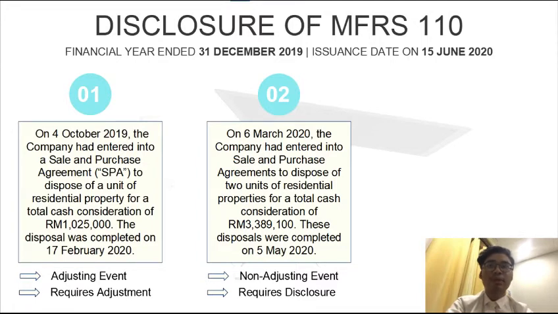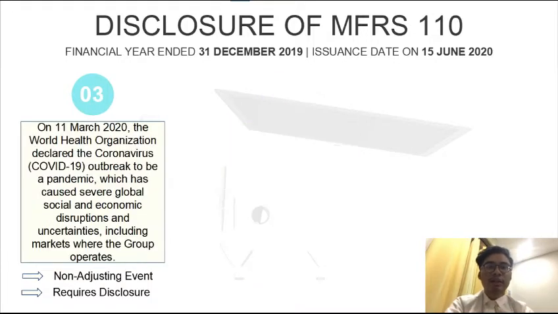The second subsequent event is the disposal of 2 units of residential properties on 6th of March 2020. This event is a non-adjusting event because it happens after the financial year and before the issuance date. Thus, this event requires disclosure. The third subsequent event is the declaration of the coronavirus outbreak to be a pandemic by the World Health Organization on 11th of March 2020. This event is also a non-adjusting event, hence this event requires disclosure.